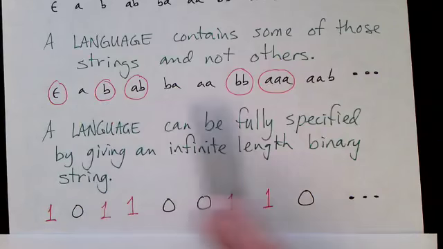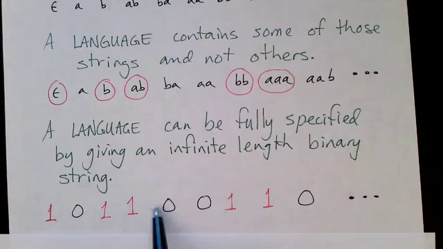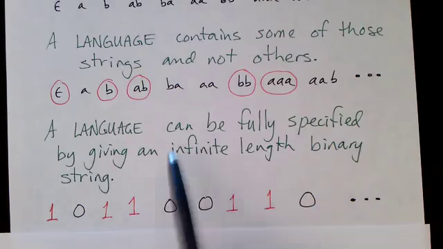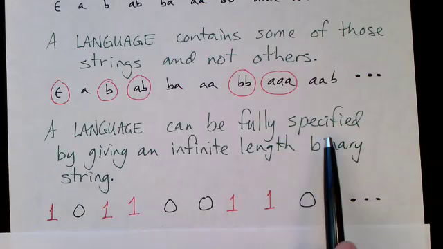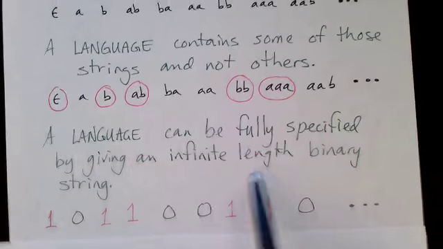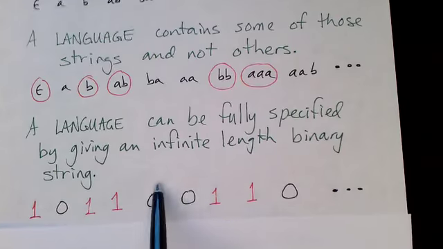So for my language that I've got here, the binary string that describes it starts off 1, 0, 1, 1, 0, 0, 1, 1, 0, and it's an infinite length string. Every language can be fully, totally, completely specified by giving an infinite length binary string, at least over an alphabet with only 2 symbols in it, like we're talking about here.